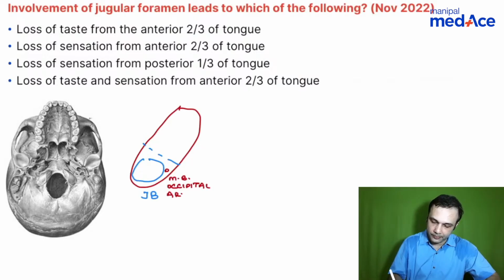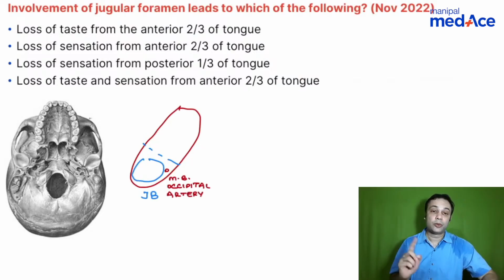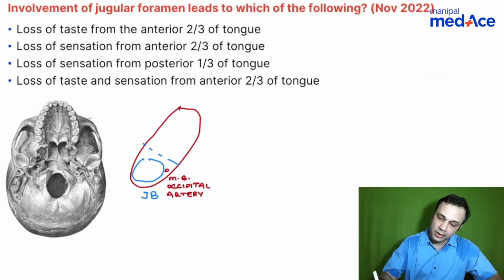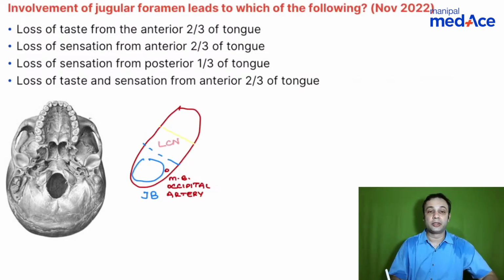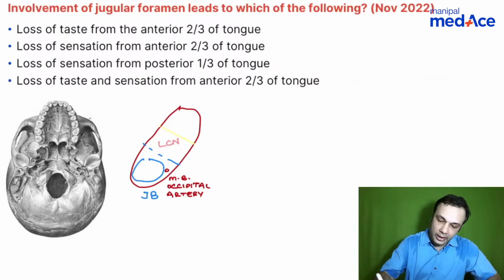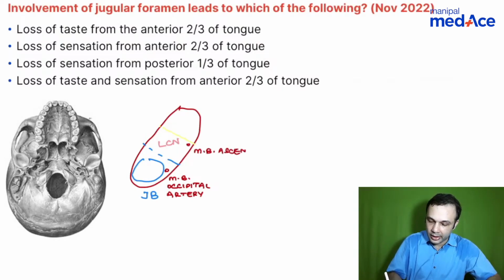So what does the second compartment contain? Anybody? What does the second compartment contain? I'm drawing it in yellow, so you should get a clue as to what it is, right? You have the lower cranial nerves, right? The 9th, the 10th, and the 11th cranial nerves, along with the meningeal branch of the ascending pharyngeal artery.